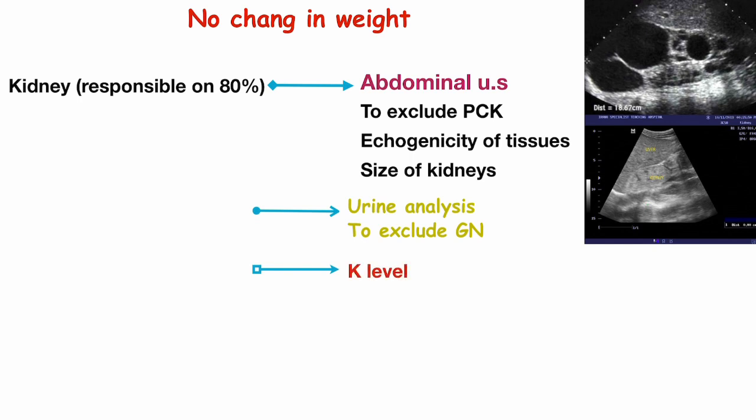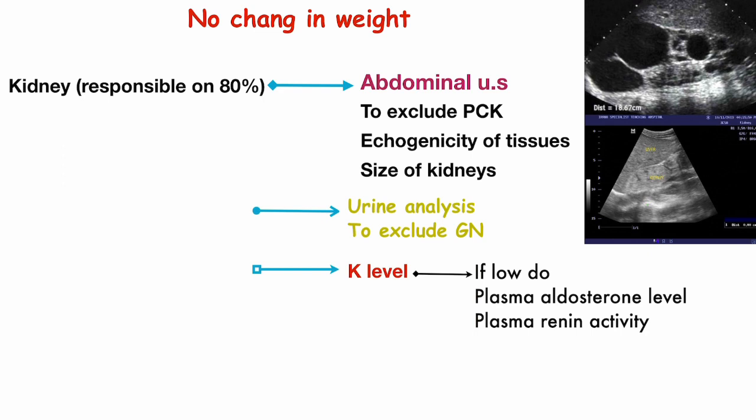And I will also do potassium level. Potassium level here is very important. If potassium level is low, I will do plasma renin and plasma aldosterone level. But plasma renin and plasma aldosterone are so expensive. All right. If potassium is low, I will do plasma renin and aldosterone.